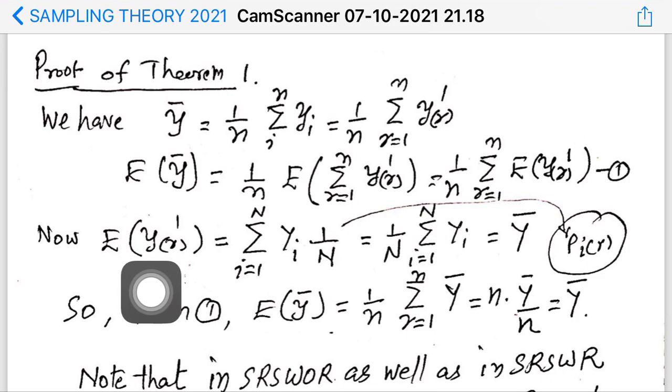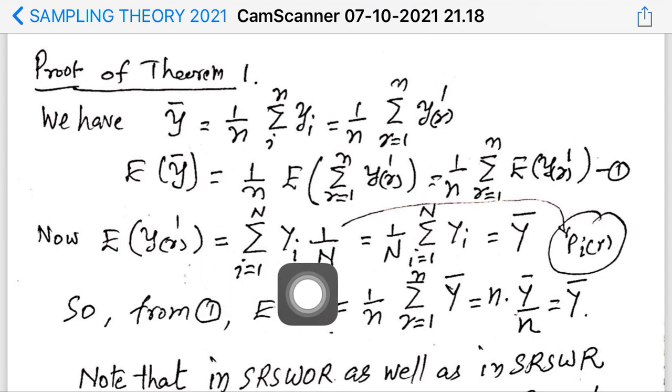Now yr prime means the y value of the sample unit drawn at the rth draw. It may be y1, it may be y2, it may be y3, it may be y4, etc. It may be yn. And each has probability 1 by n. What is 1 by n?